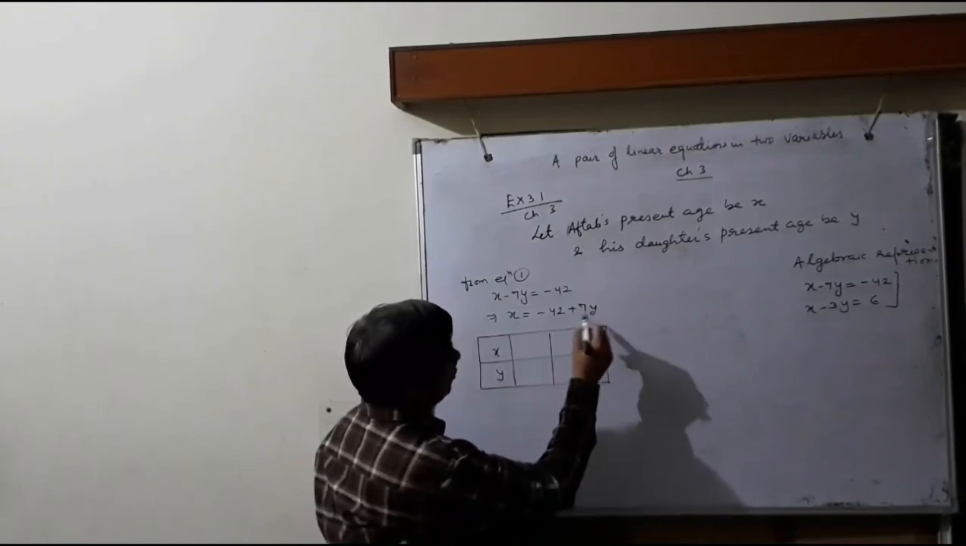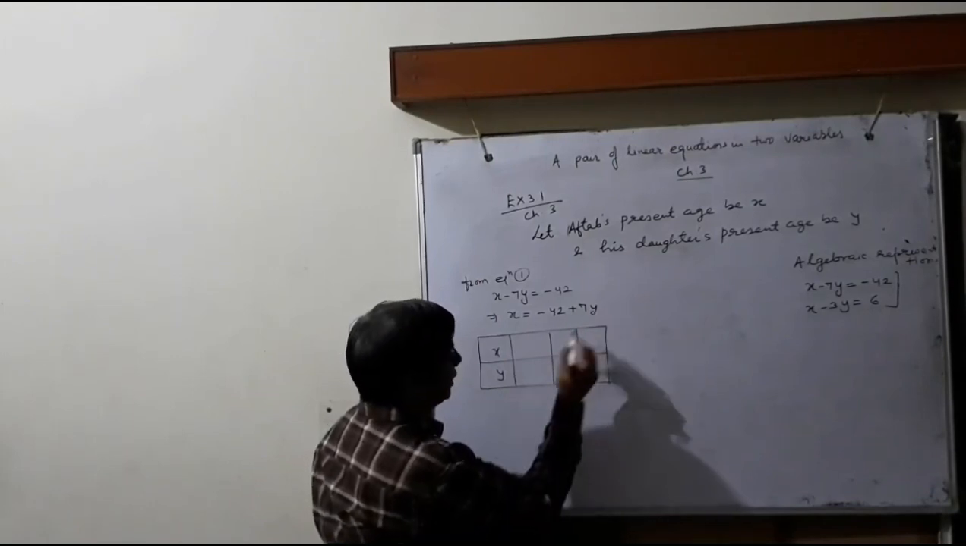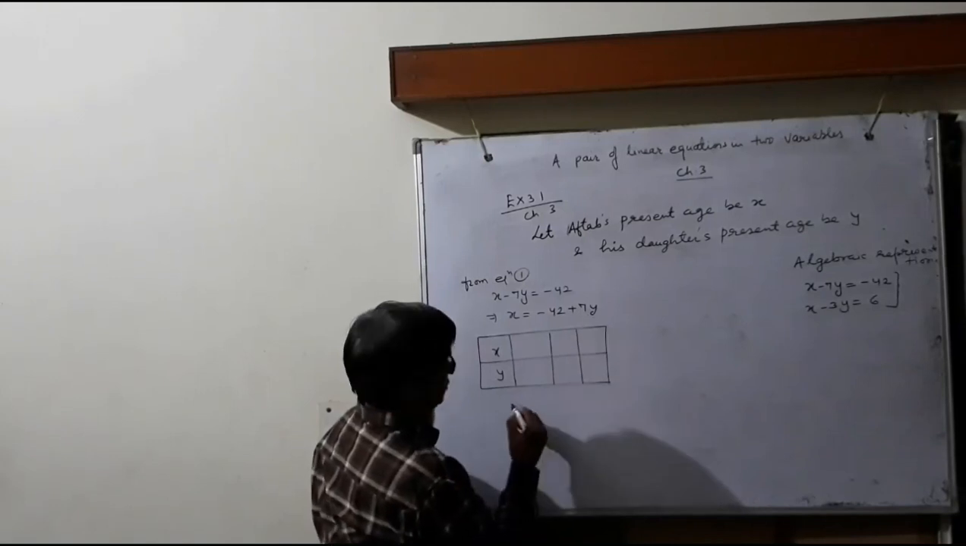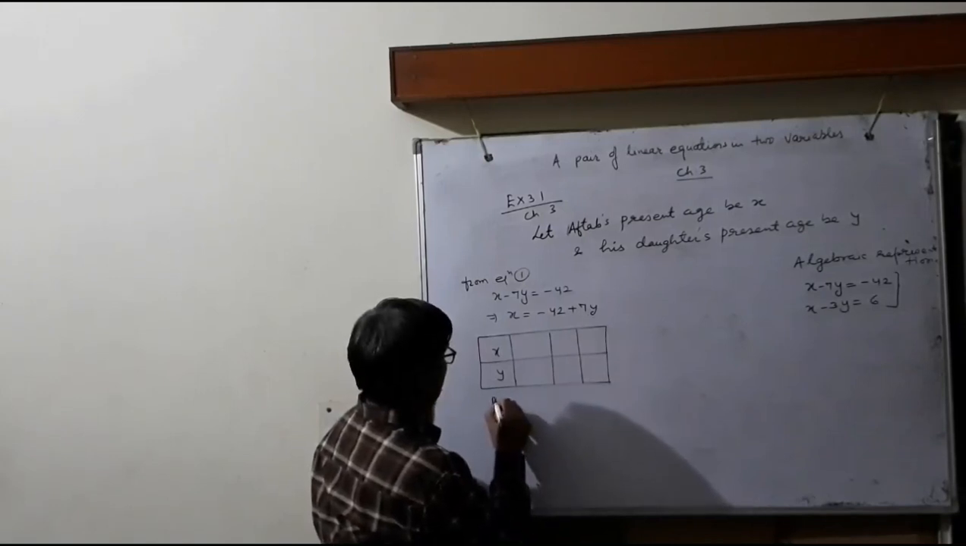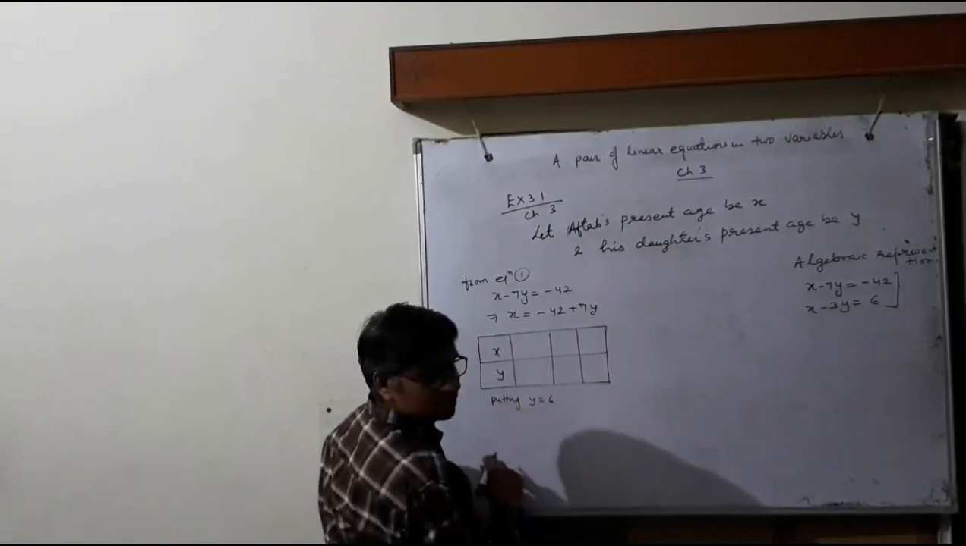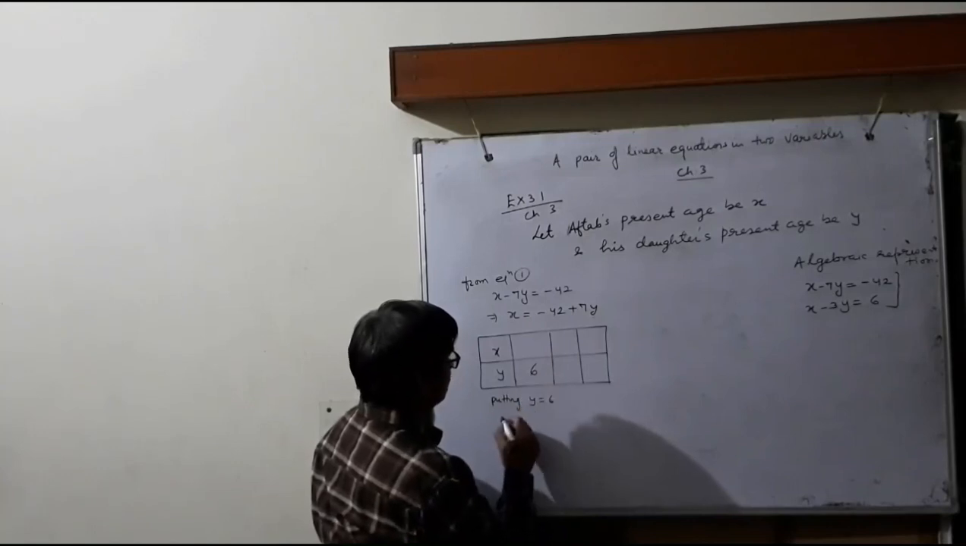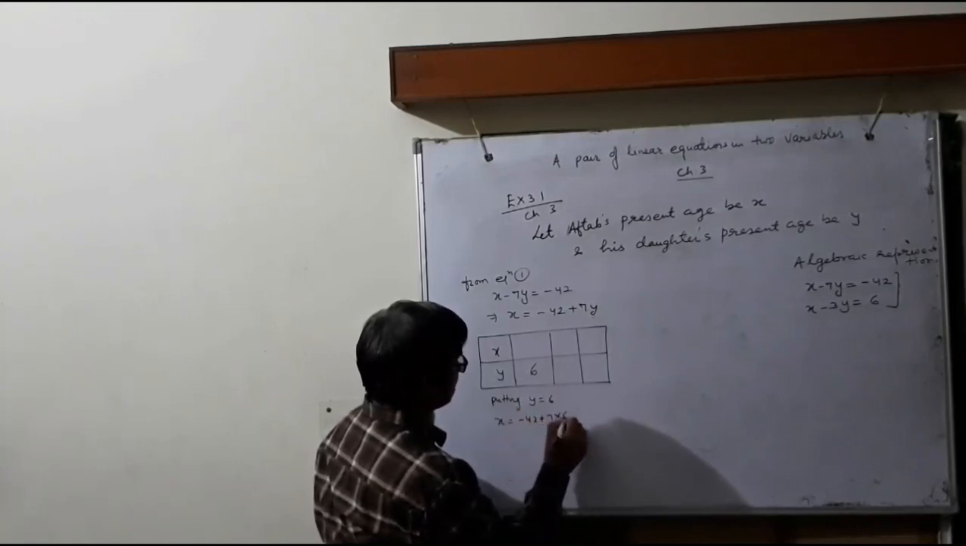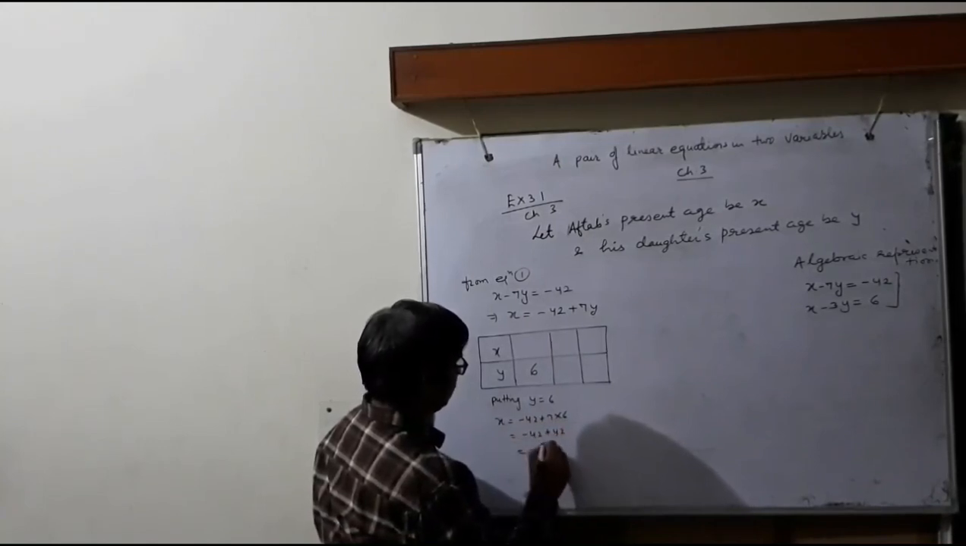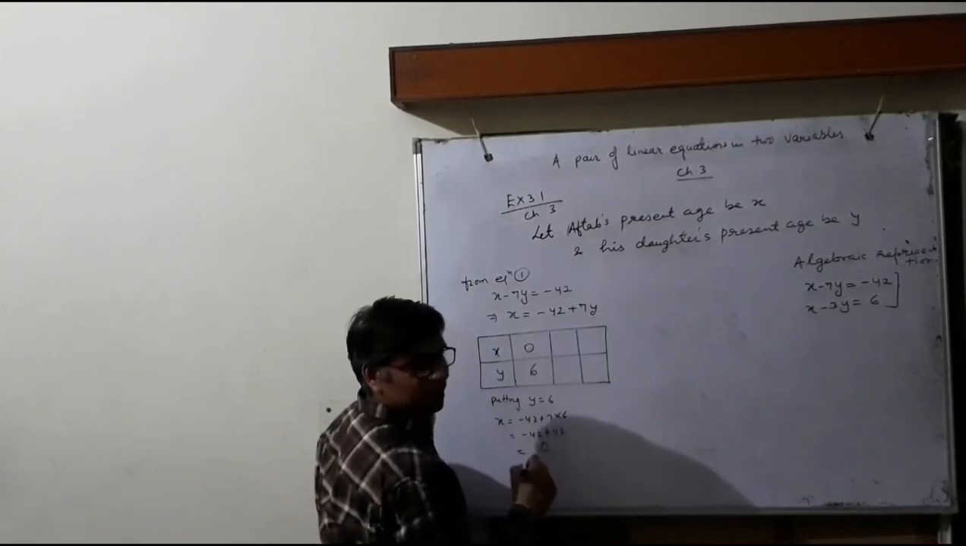First of all, we can put y equals to 6. Putting y equals to 6, we get x equals to -42 plus 7 into 6. -42 plus 42, that is 0. So the value of x we get is x equals to 0.